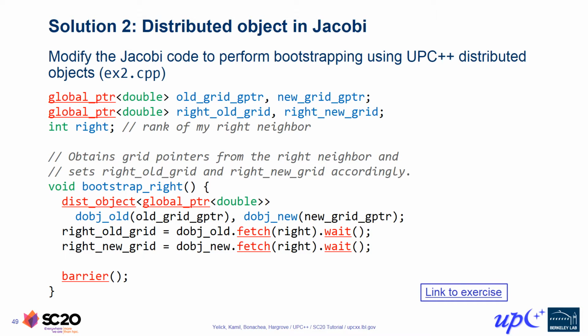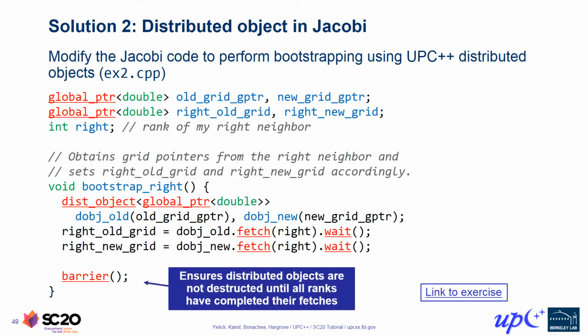We previously also discussed that the dist_object fetch method ensures that one rank cannot fetch the value from another rank until that target rank has constructed the dist_object, because the asynchronous fetch operation stalls until the dist_object is constructed at the remote rank. So that means we don't have to worry about races between dist_object construction and incoming fetches from other ranks. However, that protection does not analogously apply to destruction of a dist_object.